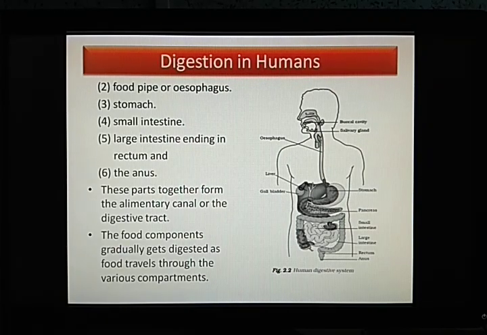Still, at the end, some waste materials are left behind. We cannot say the whole of the food gets digested, or that it gets digested directly in the stomach itself. It takes time to digest the food completely, and what is left behind finally gets excreted out from the body.